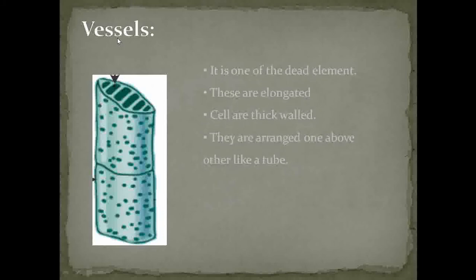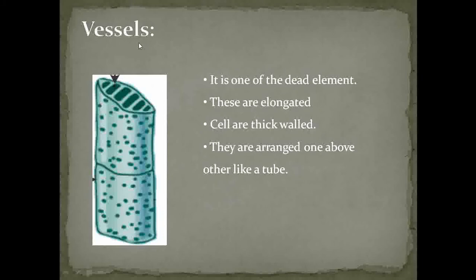See that this is the next element of xylem. It is called xylem vessels. So see that this xylem vessel is one of the dead elements. If you observe the structure, these are elongated, the cell wall is thick, and they show the presence of perforations. So through those perforations, the translocation can take place. And these vessels are arranged one above the other to form a tube-like structure, which helps in the process of translocation,